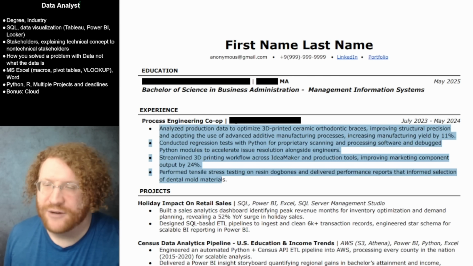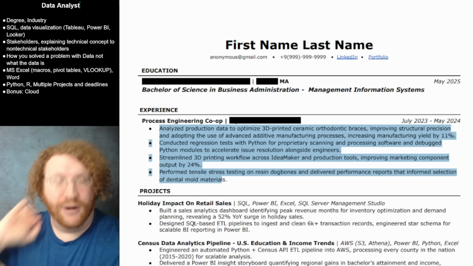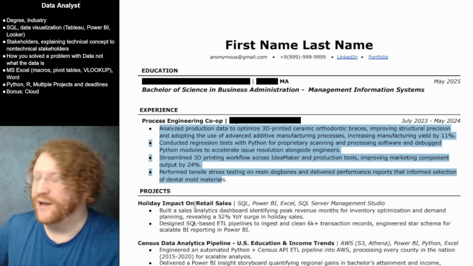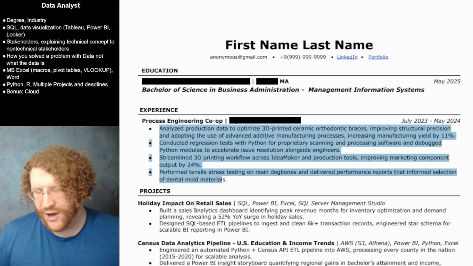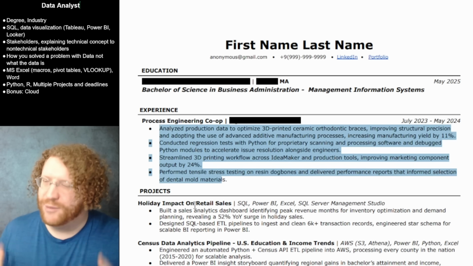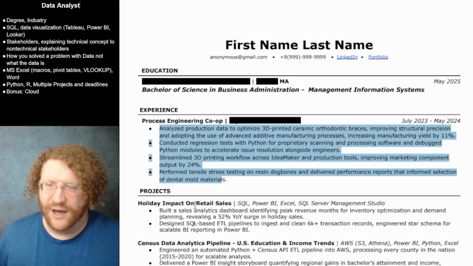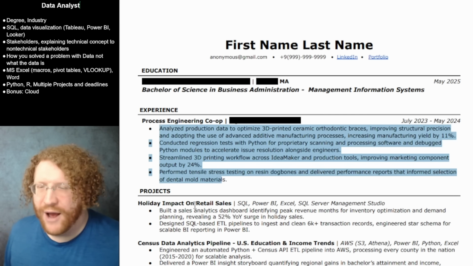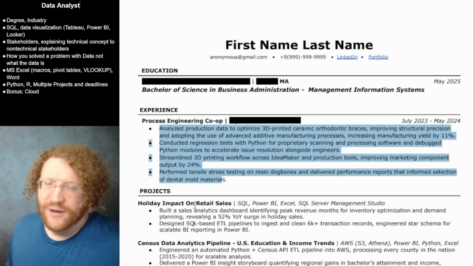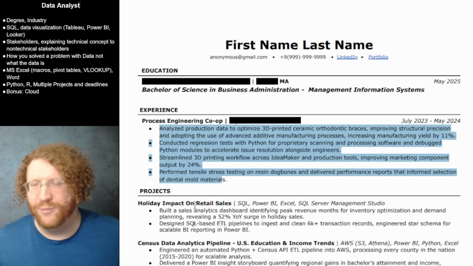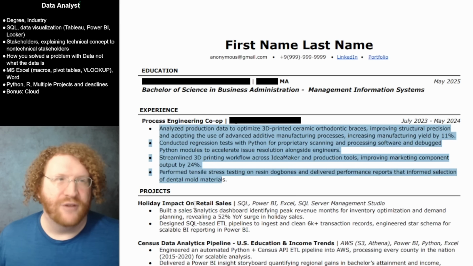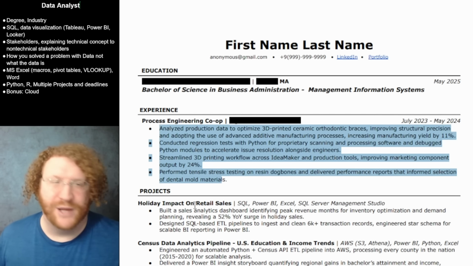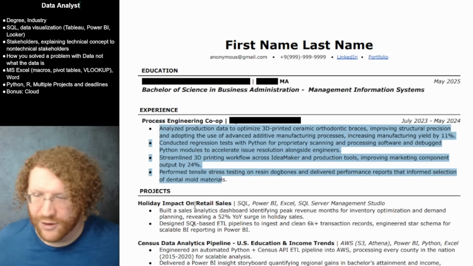The problem is I don't need like half of the stuff you put in here. Yeah, like again, you wrote them too technical and you focused on how you got the data. Everybody technical focuses on how you get the data. When you've been in corporate for a while, they don't care. They don't care how you got the data. They don't care that there was a SQL ETL pipeline ingestion. They care that you used SQL to create a database for our stakeholders explaining what a number meant. That's what they're looking for.